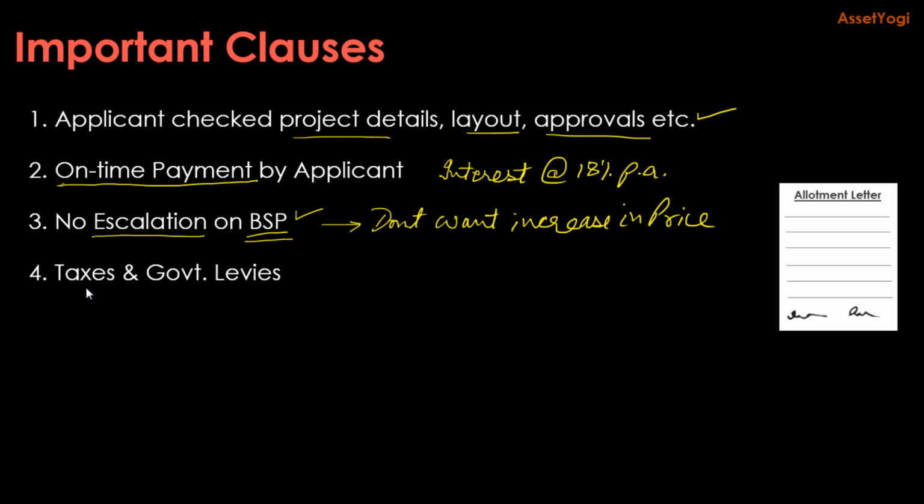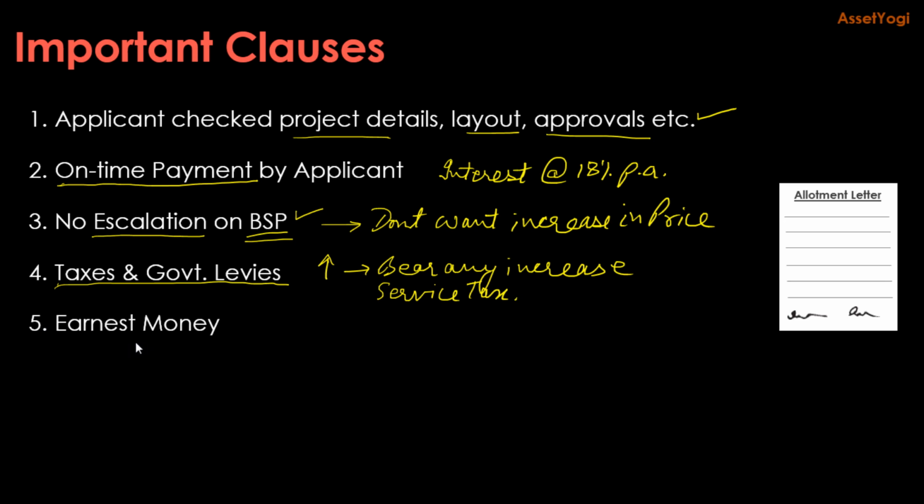Then allotment letter will say that you are supposed to pay all the taxes and government levies, and if it increases in future, you are supposed to bear any increase in tax or any government levy. For example, service tax was recently increased, so you will have to bear that risk of increase in any taxes or levies.